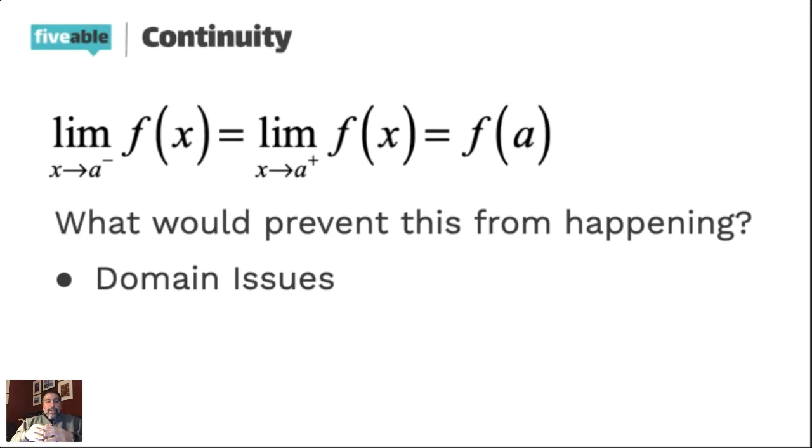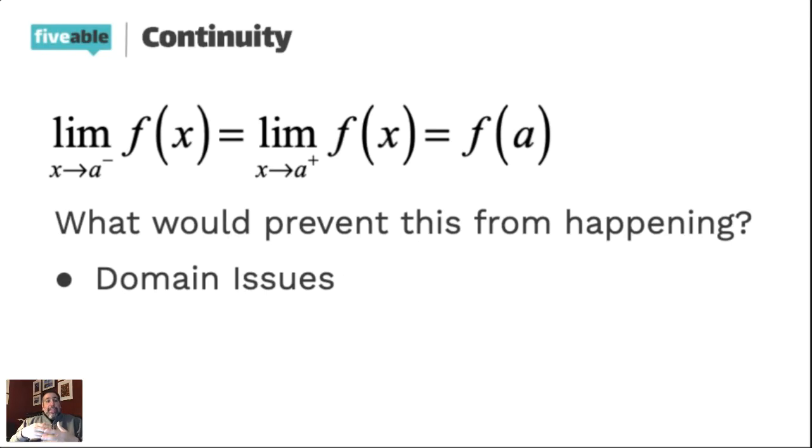Oh, can I repeat that? Of course. The three domain issues, again: dividing by 0. So if you have a 0 in the denominator. Then taking the even root of a negative number. So if you end up with the square root of a negative or the fourth root of a negative, that's going to cause you to have an imaginary number, which is not going to work for the domain.